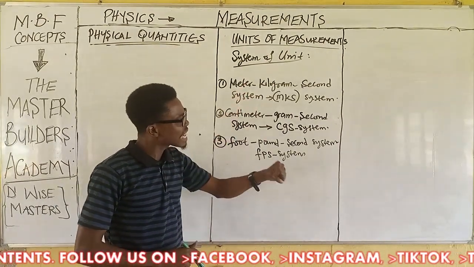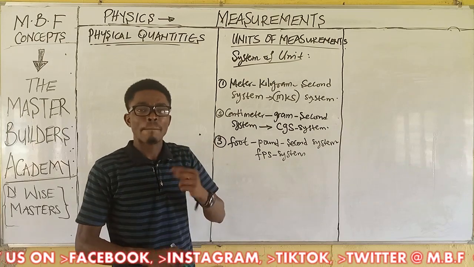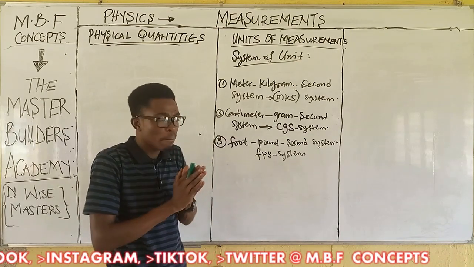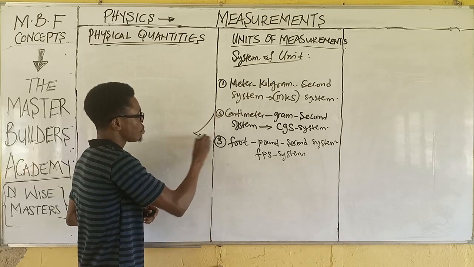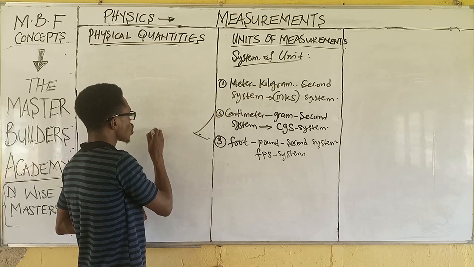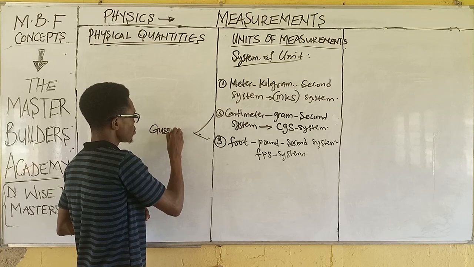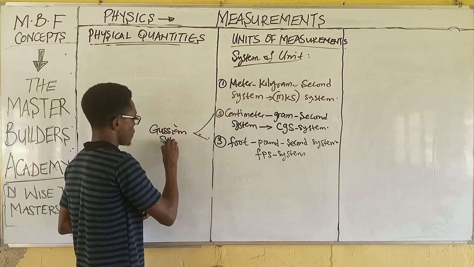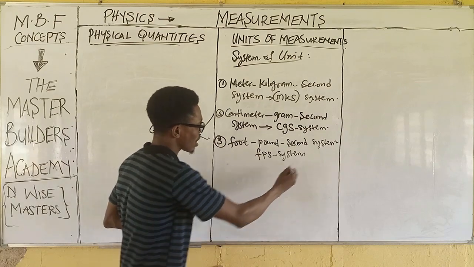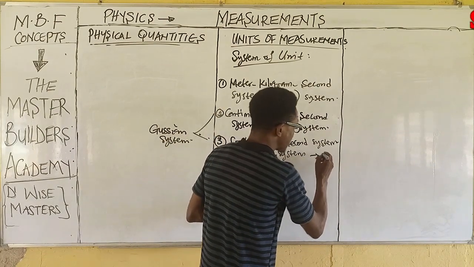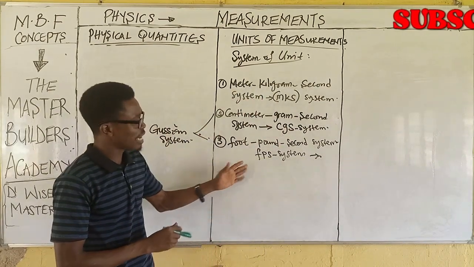Now, these are the three basic systems of units of measurement. And these last two are basically what we call the Gaussian system. The last one is practically the engineering aspect of it, purely engineering.